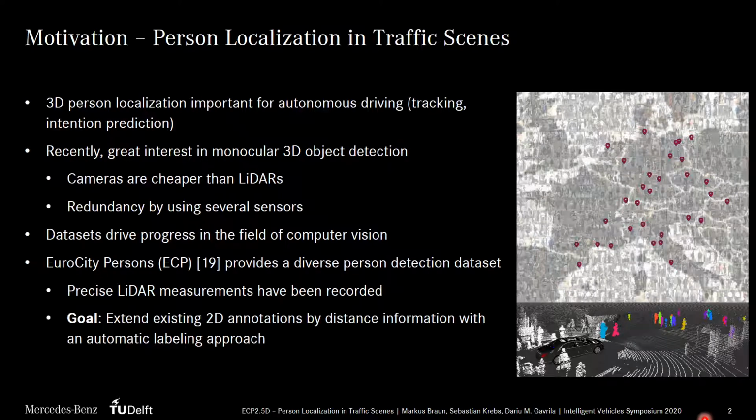Last year, we already published the EuroCity Persons detection dataset recorded in 12 different countries all over Europe, as depicted on the right. So far, we only published images and 2D person annotations like bounding boxes and orientation information. In our work here, we augment these 2D annotations by distance information using the LiDAR measurements present for every image. Hence, we enable the utilization of the dataset for 3D localization methods.